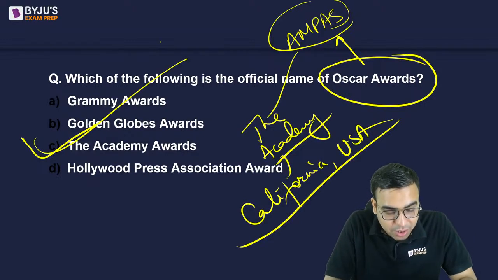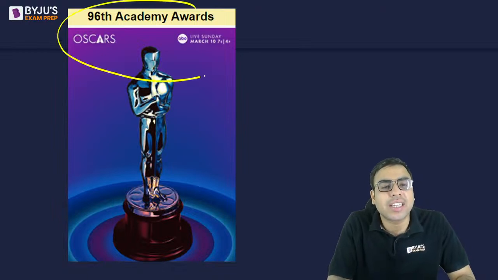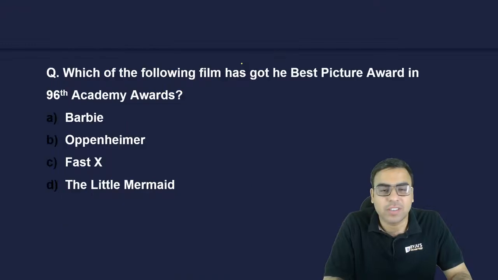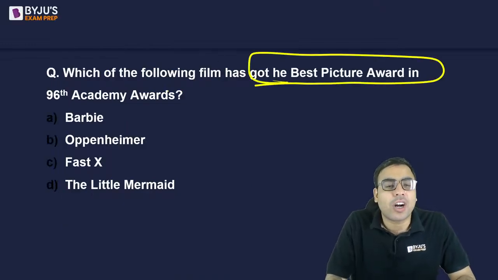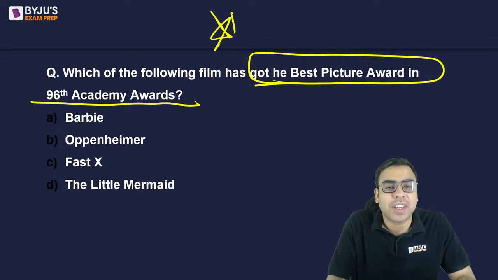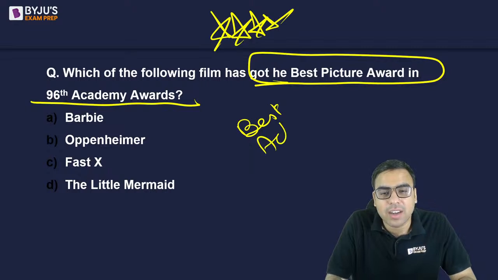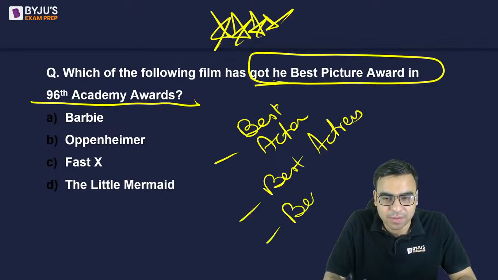Yes, Payoja, Chauhan, Astha, Avasthi, you all are right. This year was the 96th Academy Award or 96th Oscar Award. Actually, it was 10th, 11th March, it was trending, है ना. So, which has got the Best Picture Award in 96 Academy Award? Very, very important. And please tell me Best Actor Award as well. And Best Actress Award. And Best Director Award. ये चारों याद होना चाहिए.